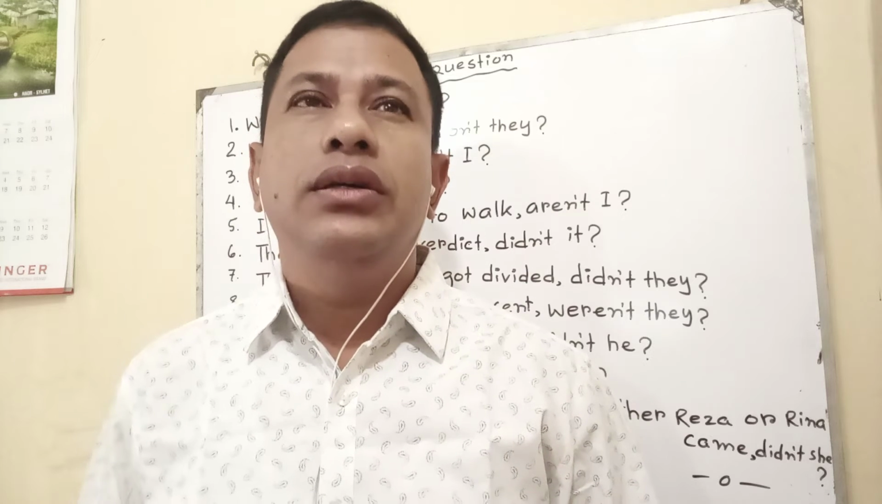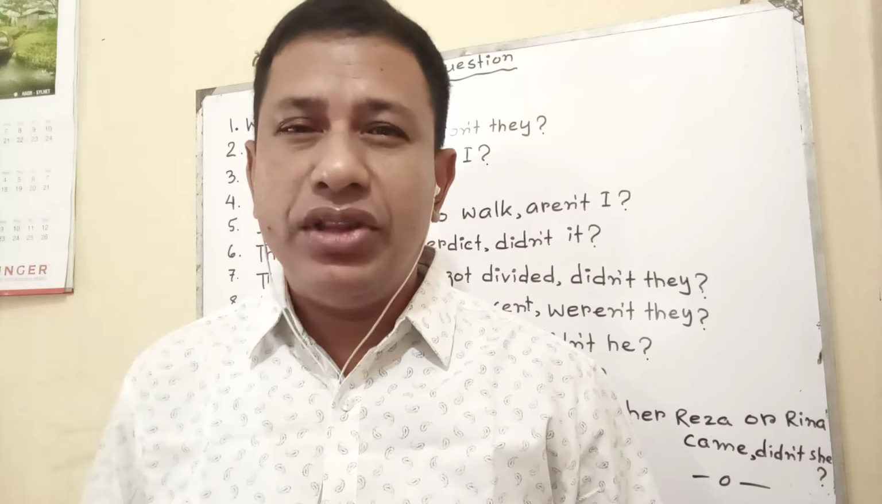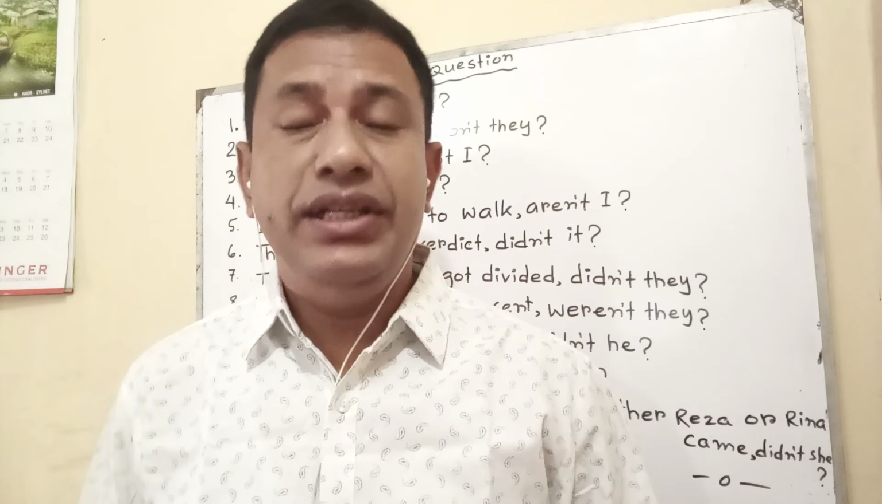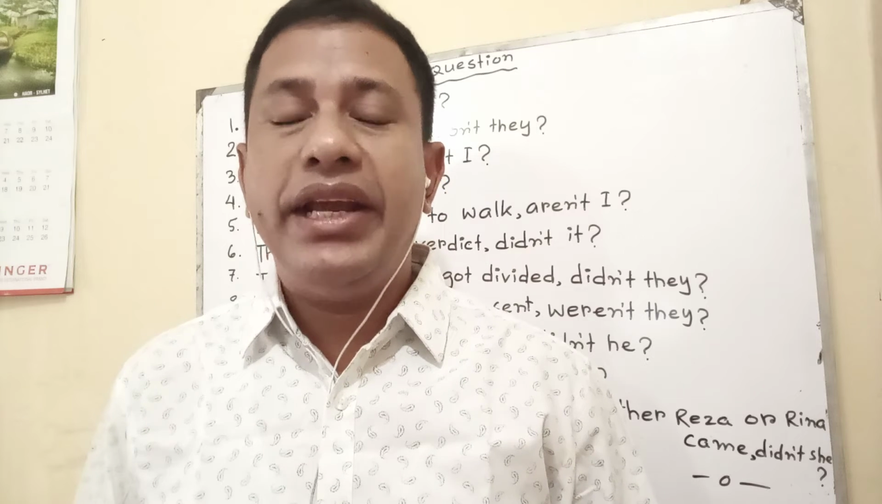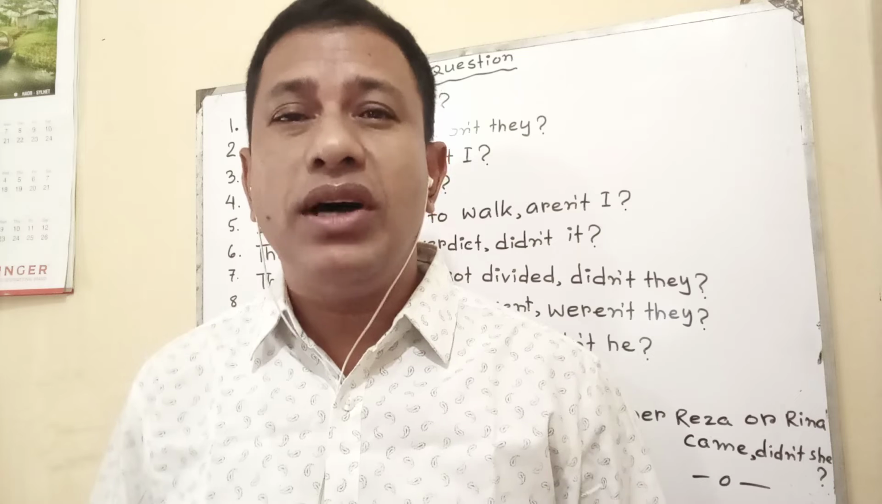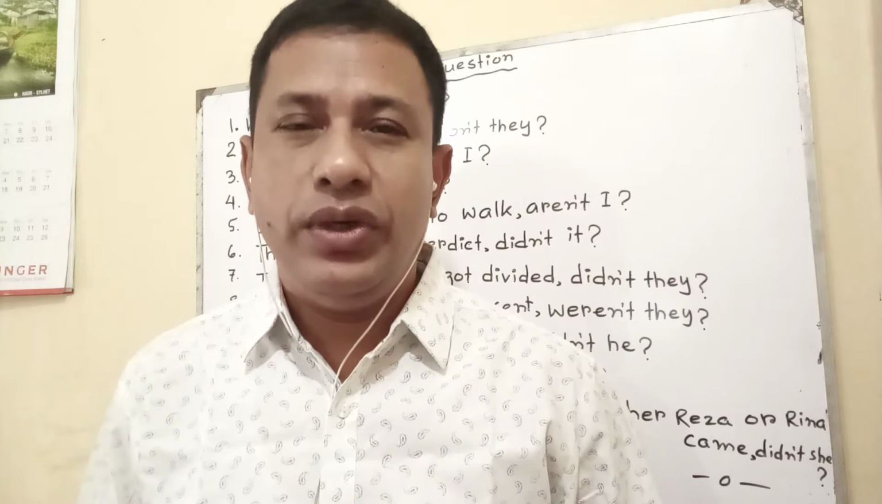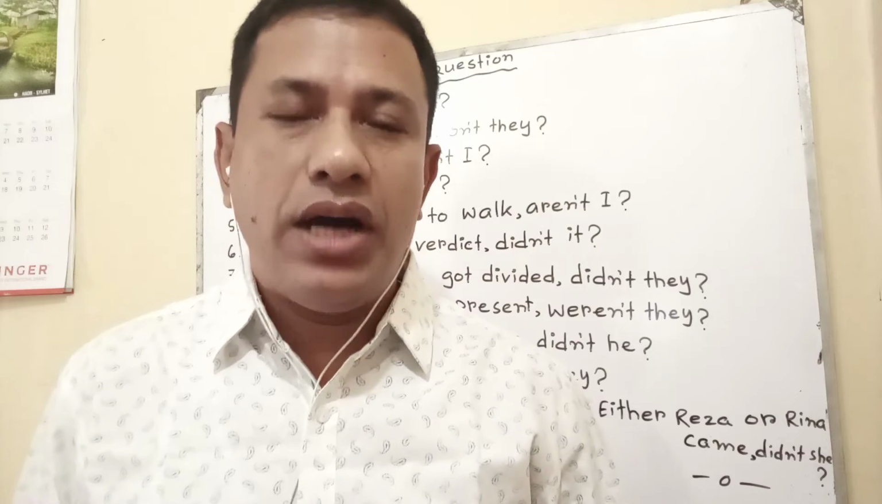Tag question: they have completed it, haven't they? We have gone there, haven't we? In this way. Embedded question: do you know where he lives? Did you see what he was doing? In that way it is embedded. So let's get started with our activity today to learn tag question.